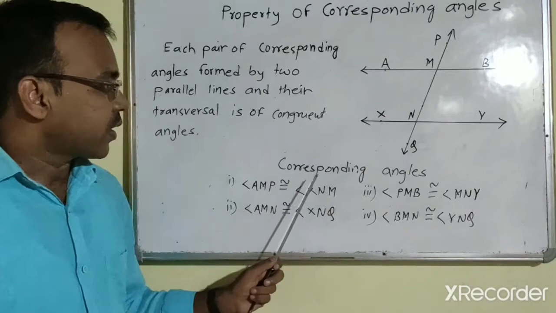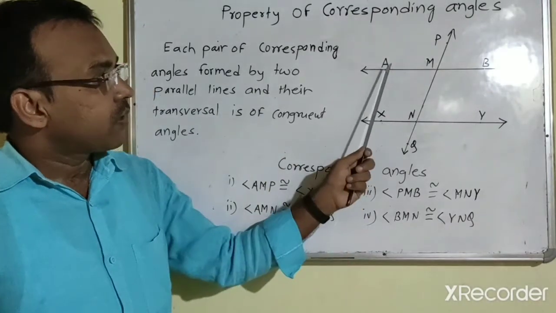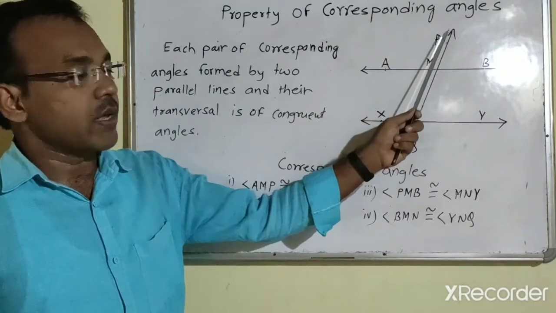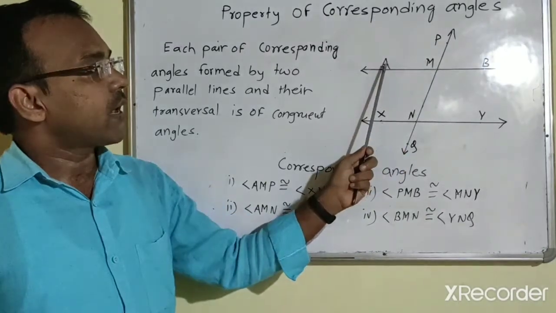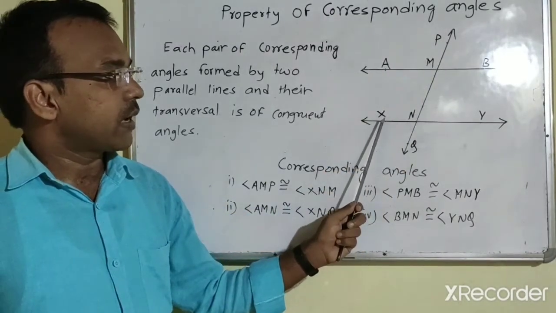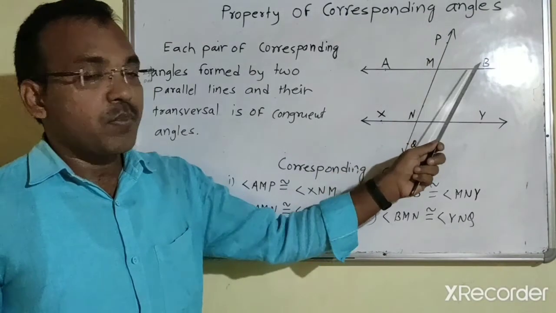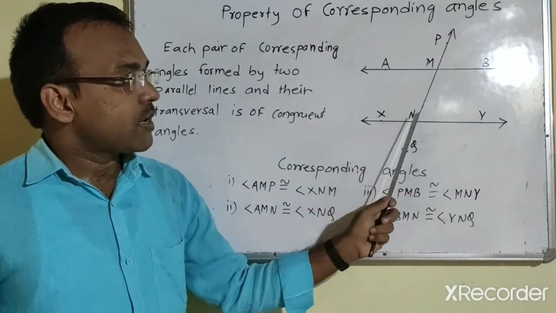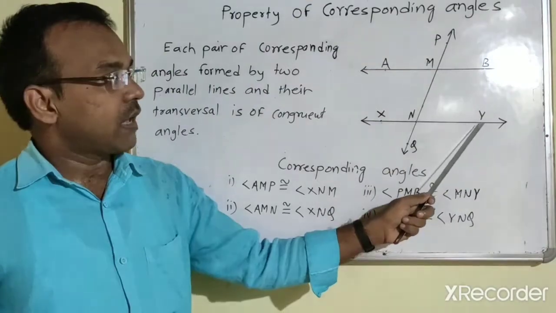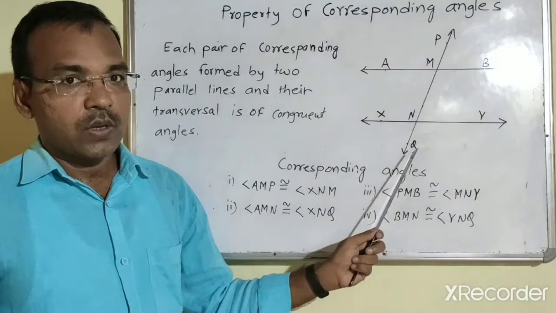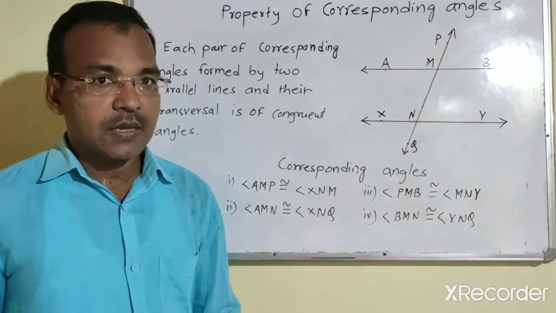So here in the figure we will see the pairs of corresponding angles. First, angle AMP is congruent with the angle XNM. Then angle AMN is congruent with the angle XNQ. Then angle PMB is congruent with the angle MNY. And then angle BMN is congruent with the angle YNQ. So in this way, we have seen the four pairs of congruent angles here.